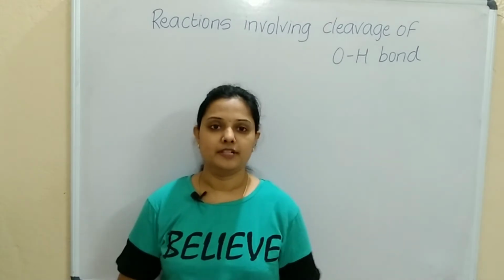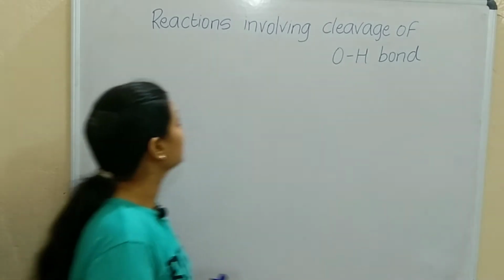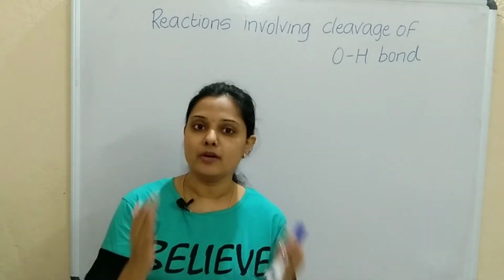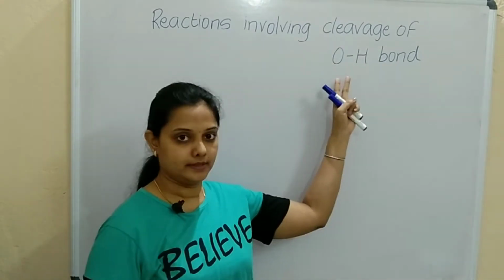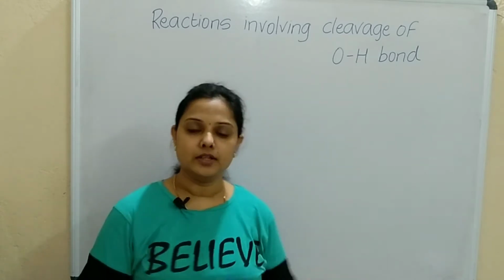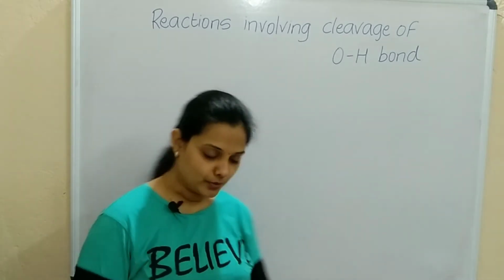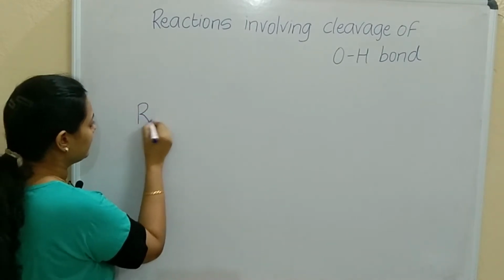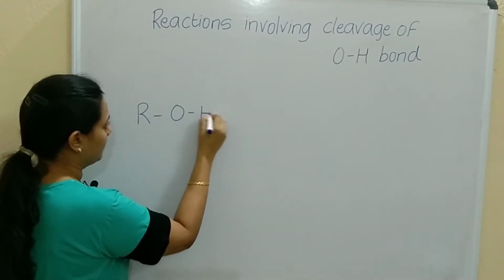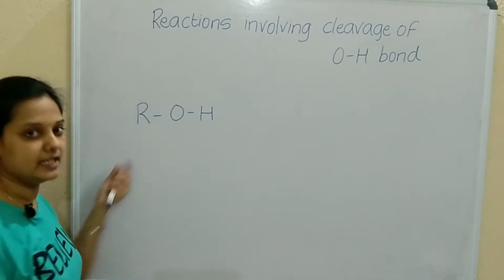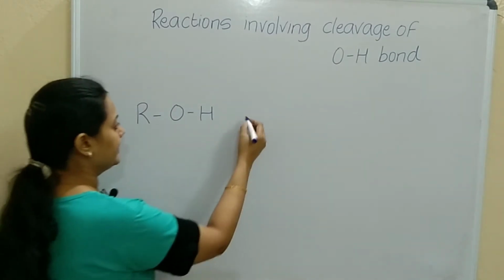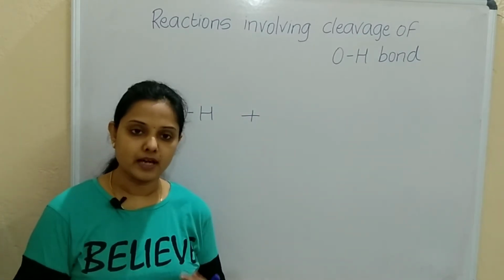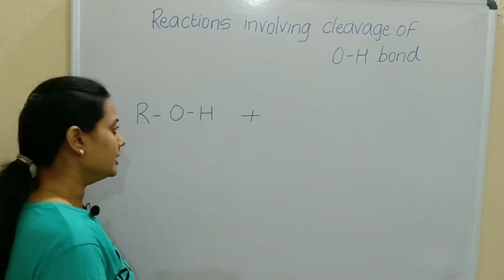So let's check with the first example, that is reactions involving the cleavage of the OH bond, that is breaking of the OH bond. At that time alcohols will be acting as a nucleophile. We will take one example of an alcohol, ROH, correct? Any alkyl group can be taken. It will react with a carbocation, right? When it reacts with a carbocation, it will act as a nucleophile.